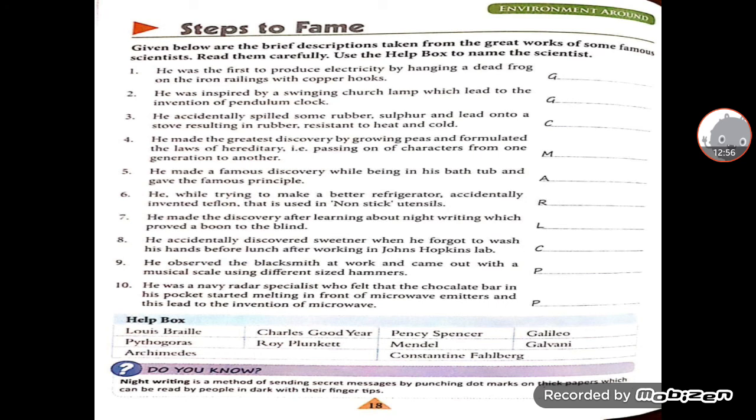Ninth, he observed a blacksmith at work and came up with a musical scale using different sized hammers. Pythagoras. Last, he was a Navy radar specialist who felt that the chocolate bar in his pocket started melting in front of microwave emitters, and this led to the invention of the microwave. So he is Percy Spencer.